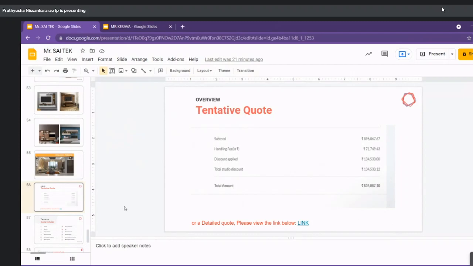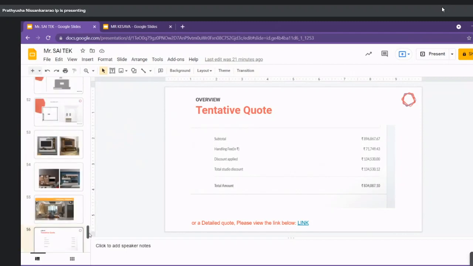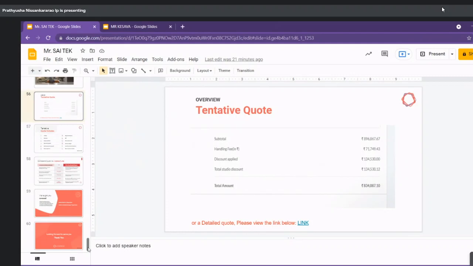And why are we getting that 15% discount? Basically, every client will bargain at the end. So initially, according to the quotation, we'll give 15% discount. That 15% discount will be from my end, because I only have the authority to give 15%.